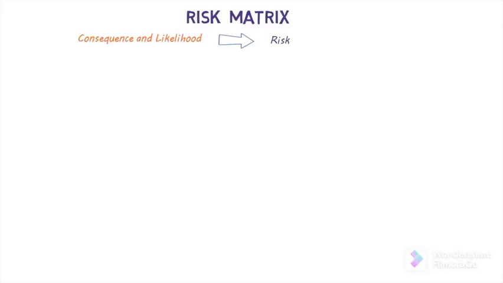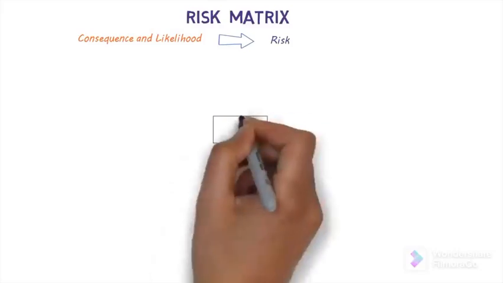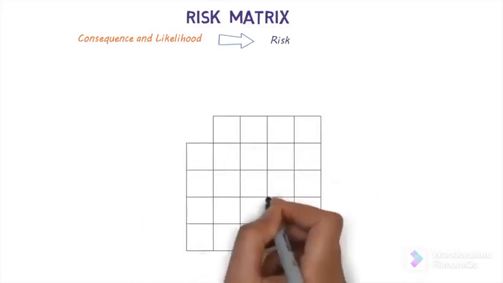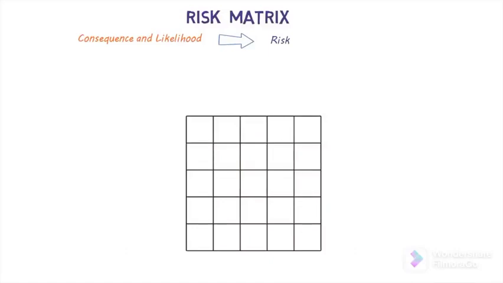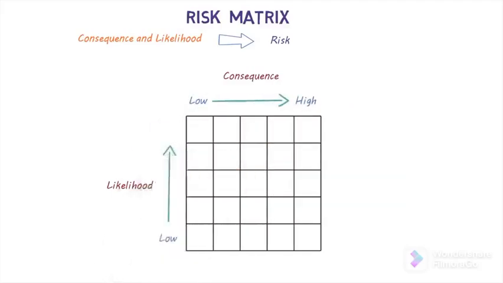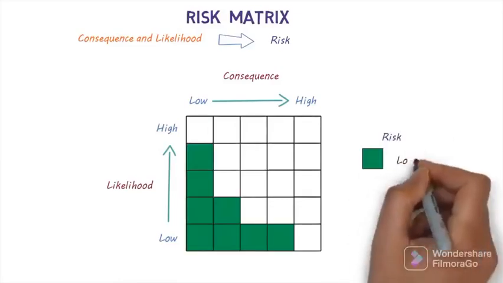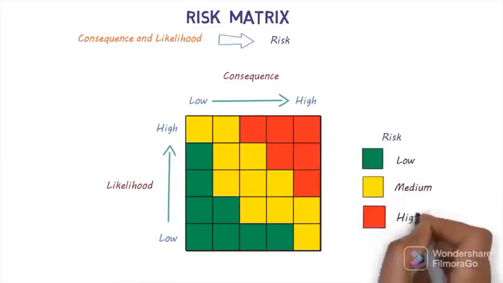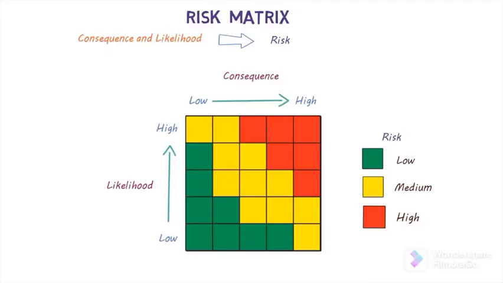Let's have a look at a simple risk matrix. A risk matrix is basically a table or grid with a measure of likelihood on one side and consequence on the other, graded from low to high. The combination of the two, which is the overall level of risk, can be categorized as low, medium, or high, and color-coded. So let's get back to our example.